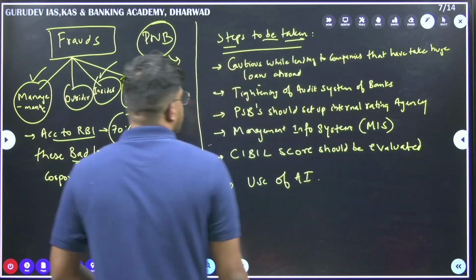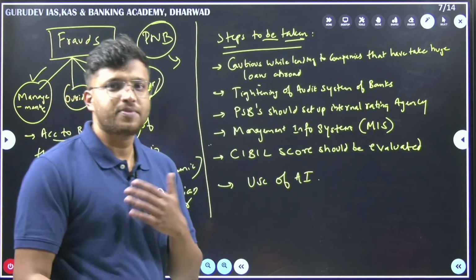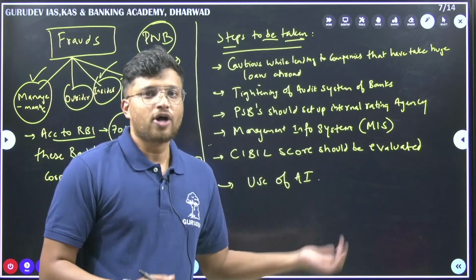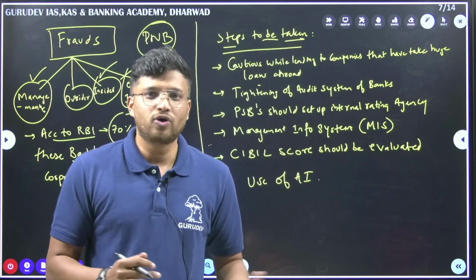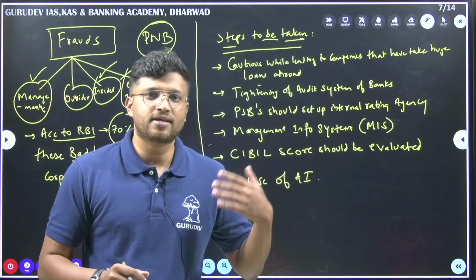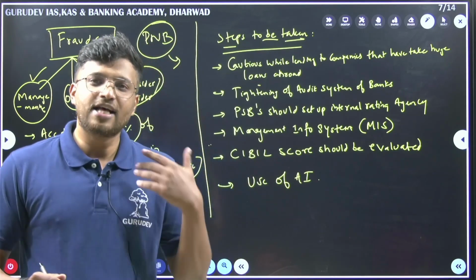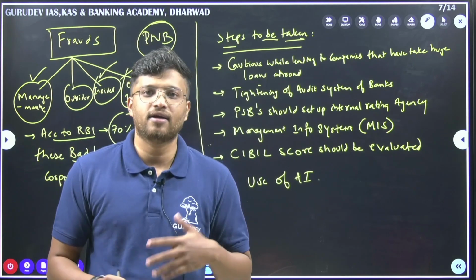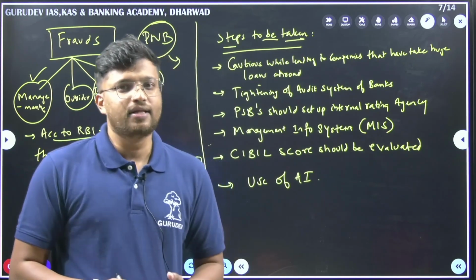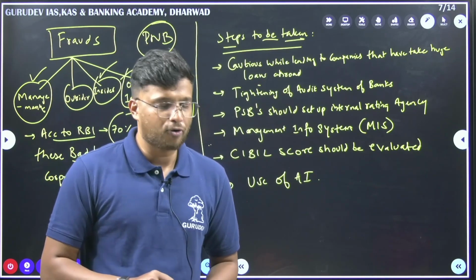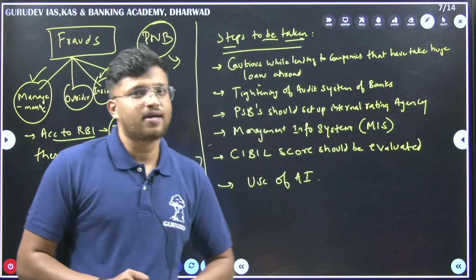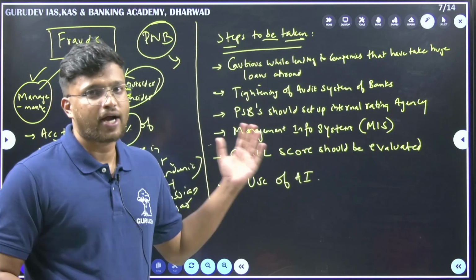So what steps have to be taken here to get out of this? We have been discussing the issue of NPA for so long. It has been 2 to 3 years that NPA has become a major issue in this country. The government is trying so many things in the banking sector to get us out of this NPA problem. But still there are a few steps that have been recommended in this article. We'll look at them one by one.